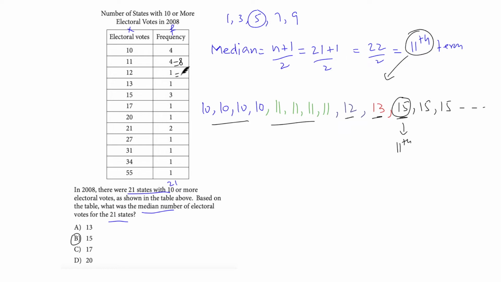8 plus 1 equals 9. I still haven't reached the 11th term. 9 plus 1 equals 10. I haven't reached the 11th term. 10 plus 3 equals 13. This is where I have my 11th term. And 3 corresponds to which value? 15. That's our median. Very simple.